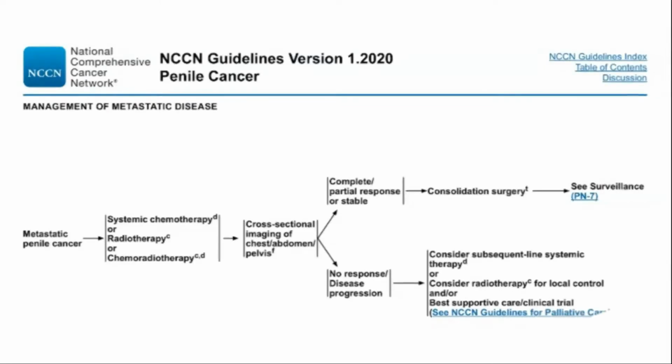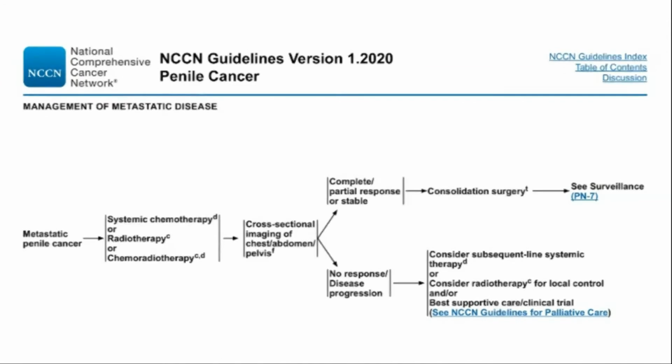Metastatic disease. Imaging of the abdomen and pelvis should be obtained when metastasis is suspected, to evaluate for pelvic and/or retroperitoneal lymph nodes. Systemic chemotherapy, RT, or chemoradiotherapy may be considered for the treatment of metastatic disease.